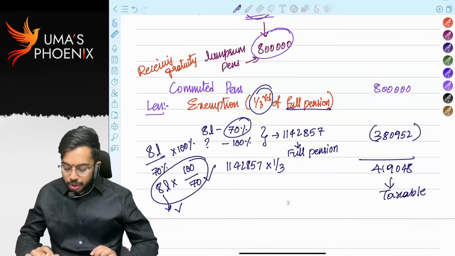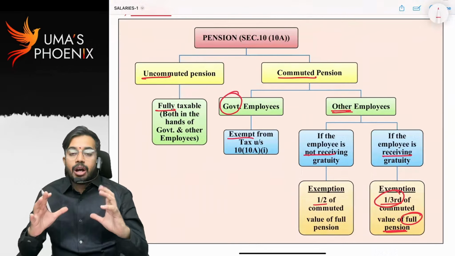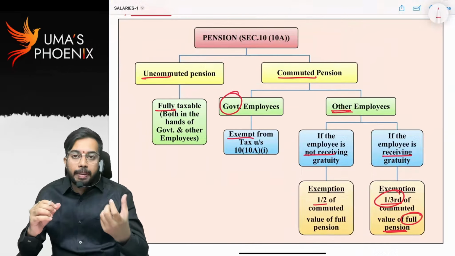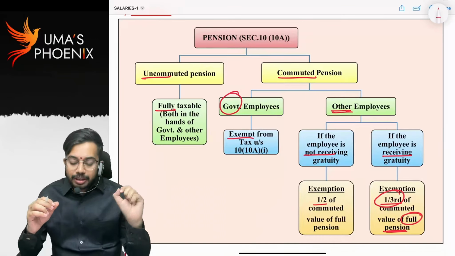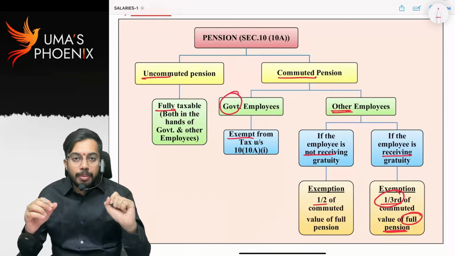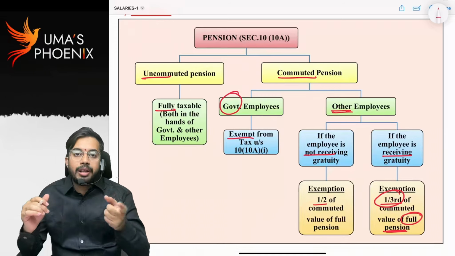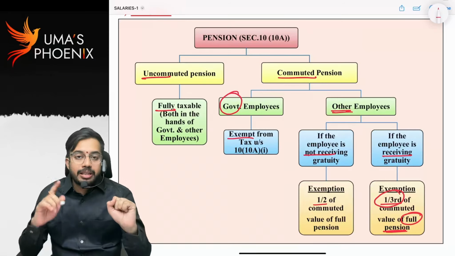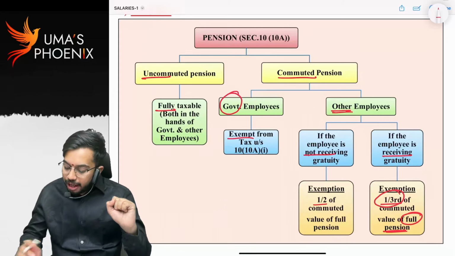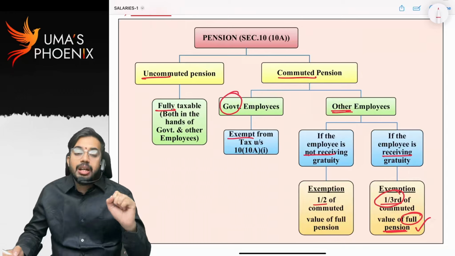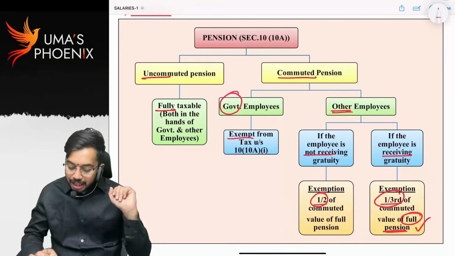Now did you understand how to calculate commuted pension? So monthly pension or quarterly pension or periodical pension that is received, that is fully taxable both for government employees and non-government employees. Commuted pension, if it is received by government employees, fully exempt. If it is received by other employees, then we have to check whether employee is receiving gratuity or not. If employee is receiving gratuity, then 1/3 of the full value of pension is allowed as exemption. If employee is not receiving gratuity, half of the full pension is allowed as exemption.